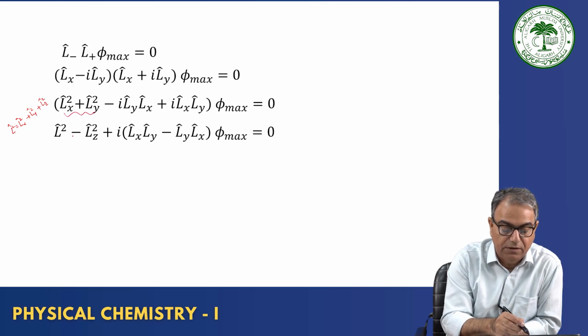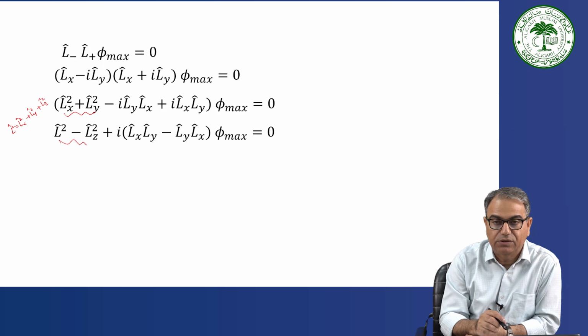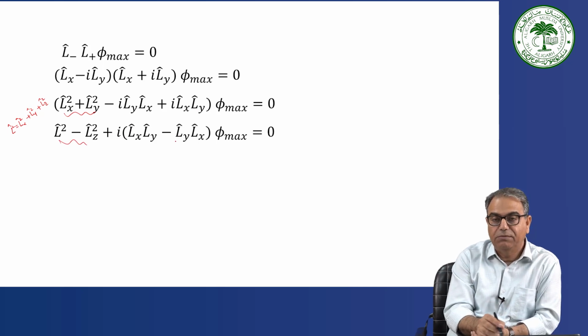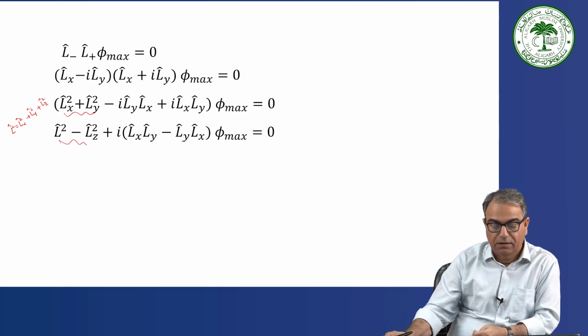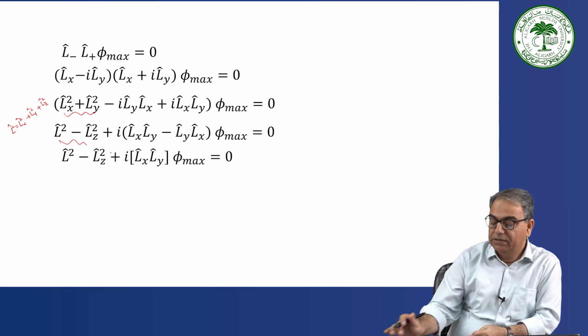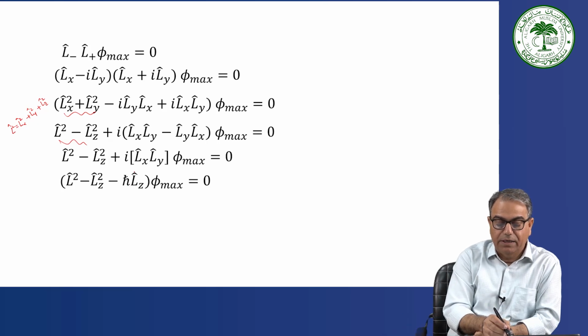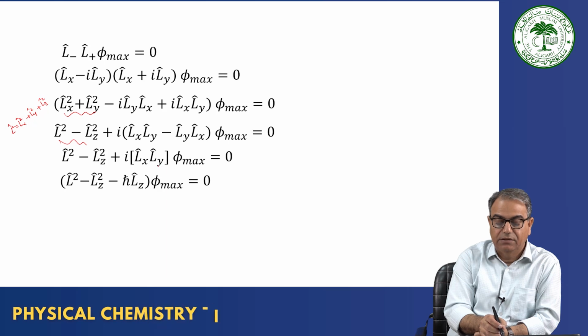So this part you can write like this, and then you can take i as common, and it will be Lx Ly minus Ly Lx, acting on phi max, equal to 0. So this will be what? This will be the commutator of Lx and Ly, and L square minus Lz square, and the commutator will be i h cross Lz.